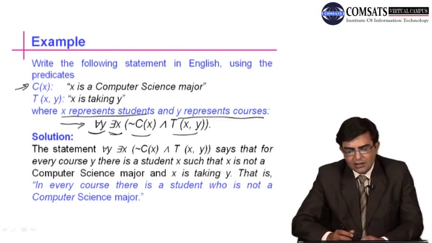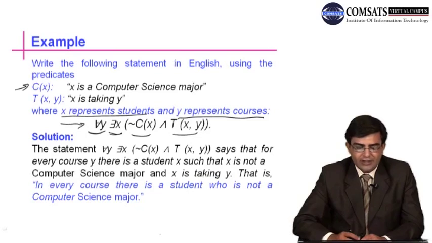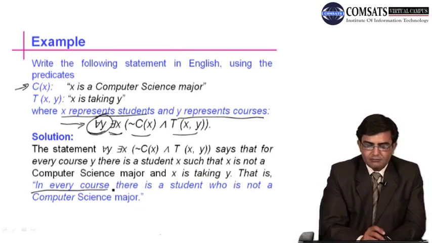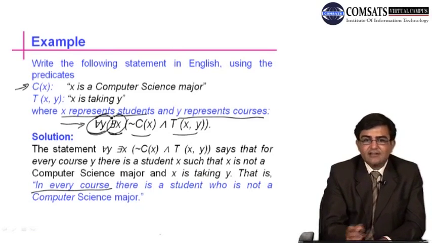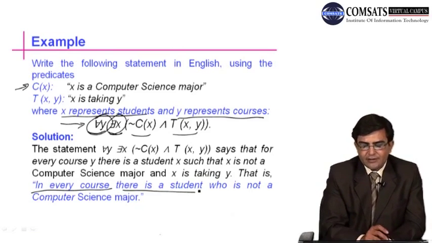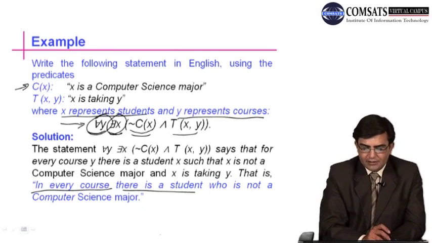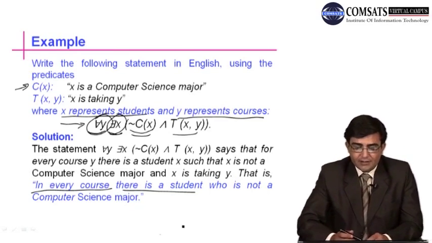So here we have for all y, means in every course there is some x, there is some student, there is a student who is not a computer science major. If he is not a computer science major, then x is not taking y.